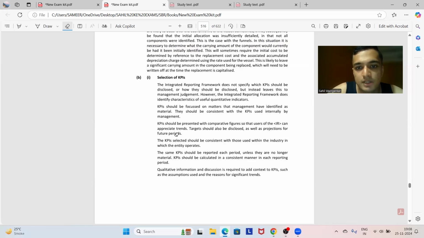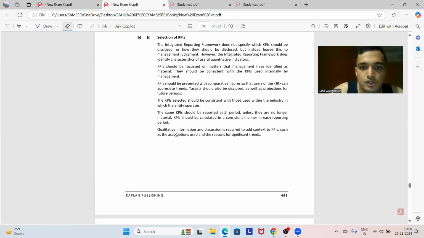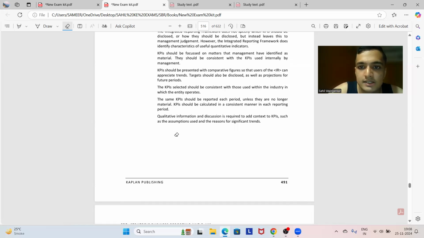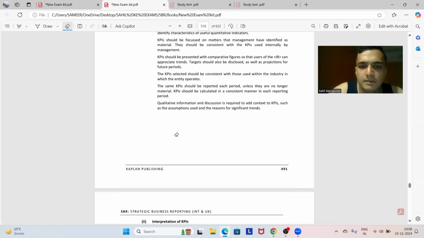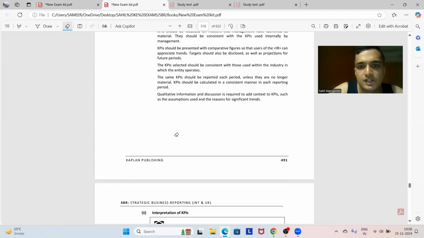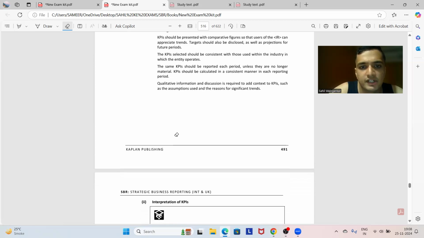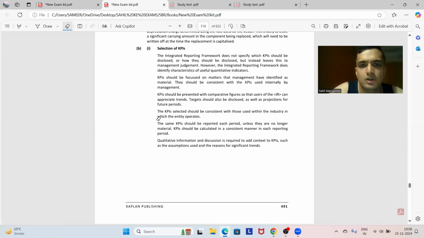KPIs selected should be consistent with those used within the industry in which the entity operates. Some KPIs should be reported each period unless they are no longer material. KPIs should be calculated in a consistent manner in each reporting period. Qualitative information and discussion is required to add context to KPIs, such as the assumptions used and the reasons for significant trends. ठीक है, आई थिंक दो तीन पॉइंट्स तो अपन ने इजीली इसमें से कवर किए थे.